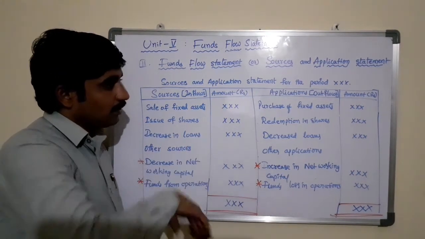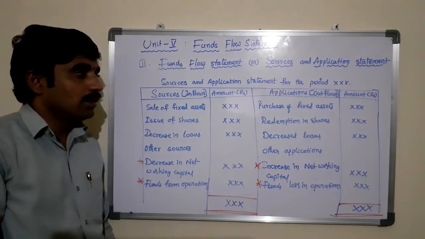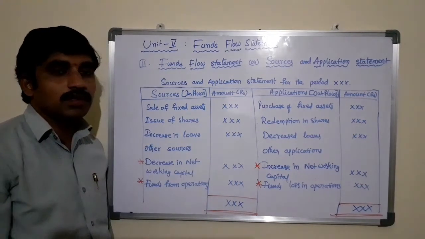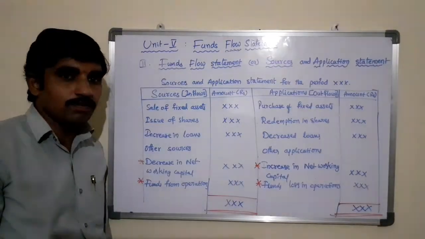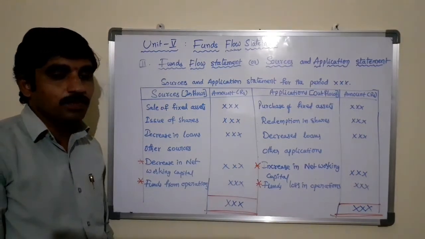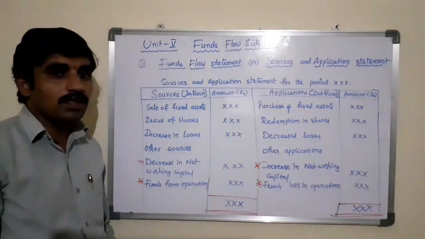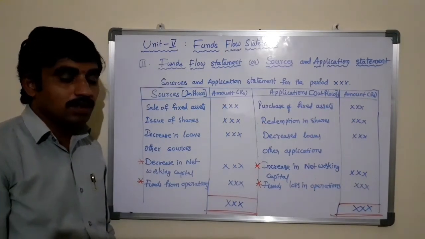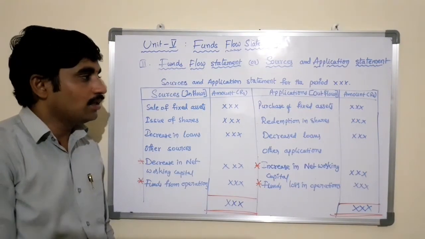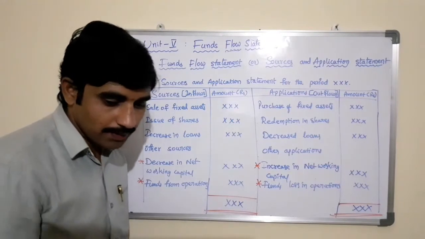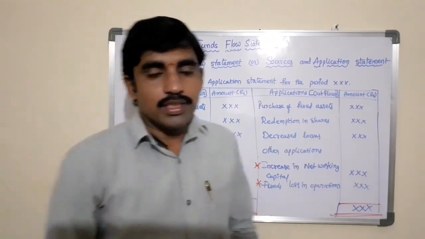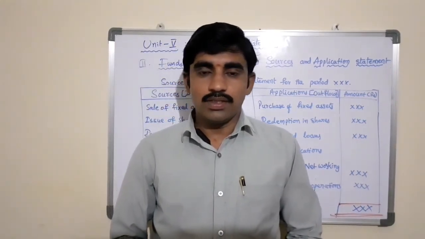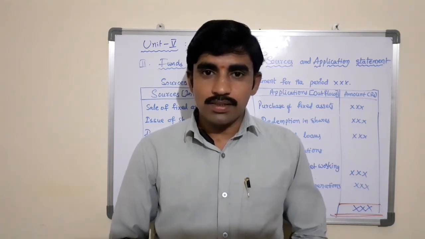So after preparing this funds flow statement, we can interpret the results, based on the applications and the sources. This is also a very important statement that we need to prepare in order to know the financial position of the company. There are three steps that we need to complete in order to prepare the funds flow statement. What are they? Schedule of changes in working capital, adjusted profit and loss account, and the funds flow statement, or sources and application statement.